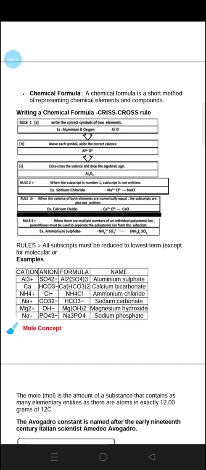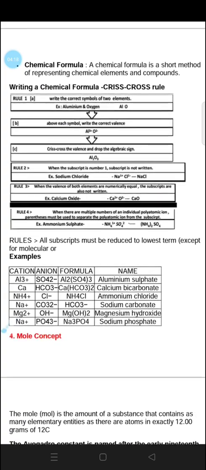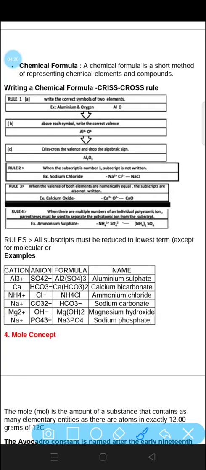Now, if we talk about chemical formula. A chemical formula is a short method of representing chemical elements and compounds. For example, aluminium and oxygen. If we write aluminium as Al and oxygen as O.